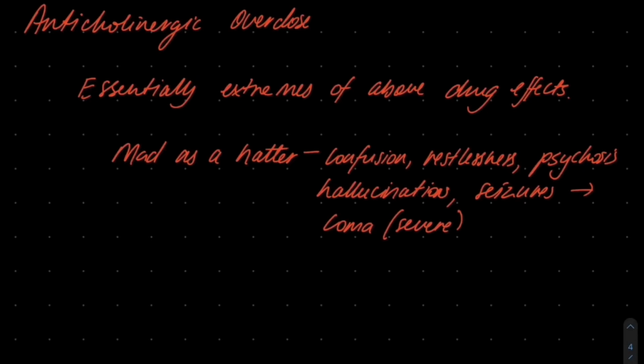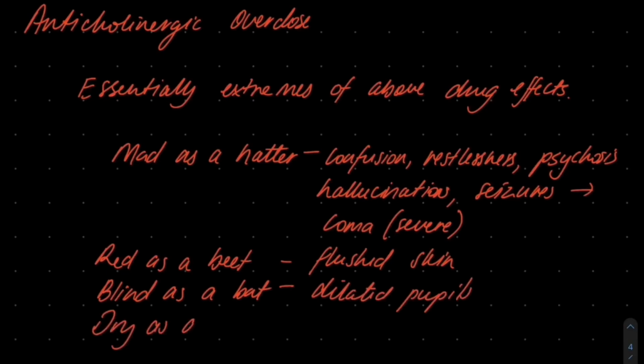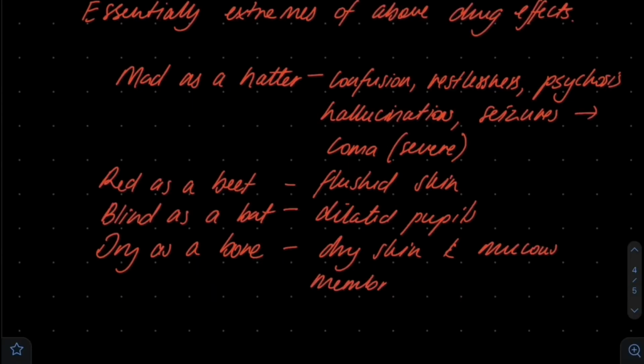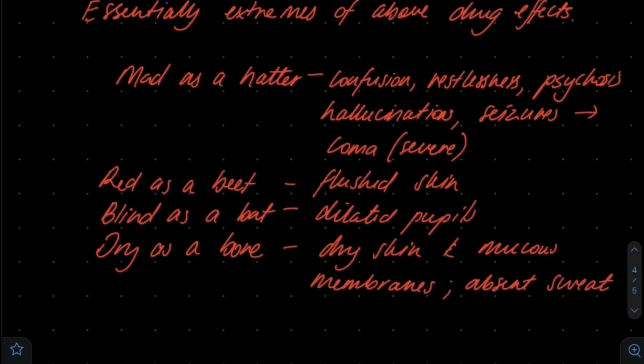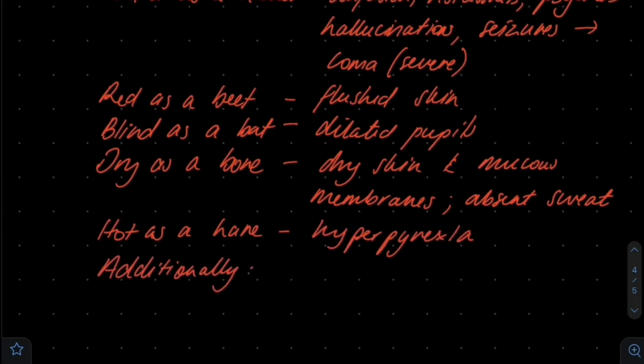Mad as a hatter refers to the confusion, restlessness, seizures, and in severe cases, coma that's experienced. Red as a beet refers to the flushed skin, blind as a bat, the dilated pupils, dry as a bone, the dry skin and mucous membranes, as well as the absent sweating. Hot as a hare, the hyperpyrexia. Additionally, there's tachycardia, urinary retention, and constipation.